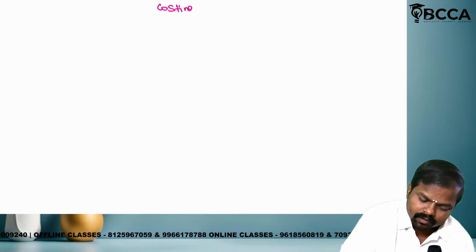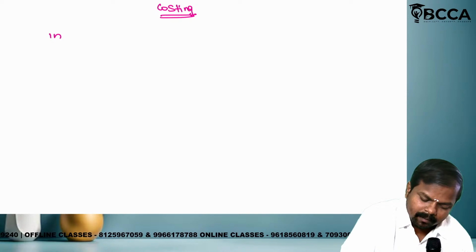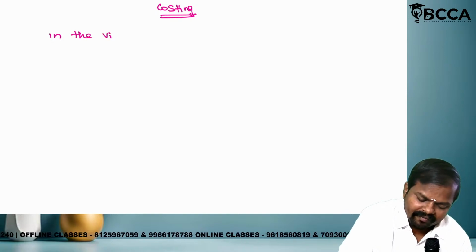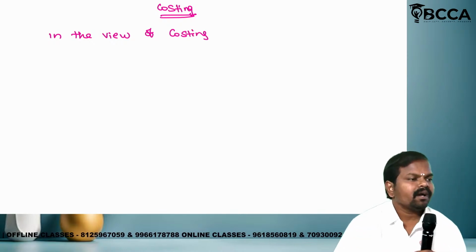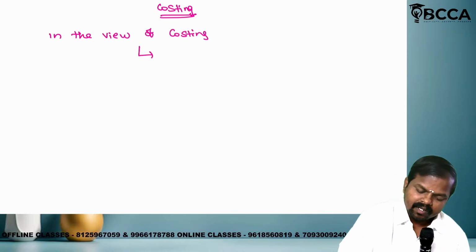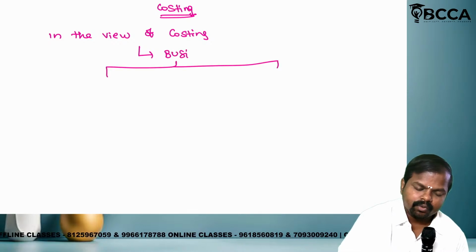In the view of costing, business can be classified into two types.